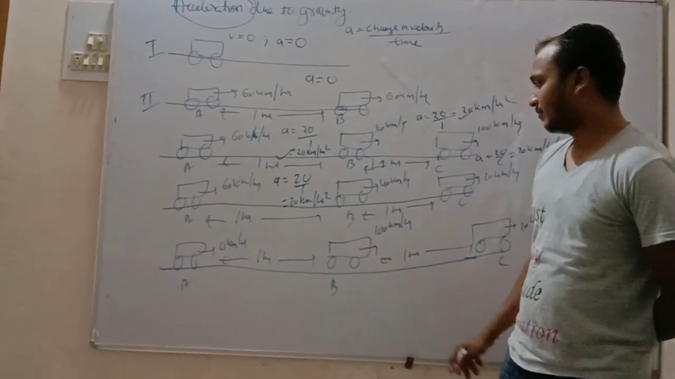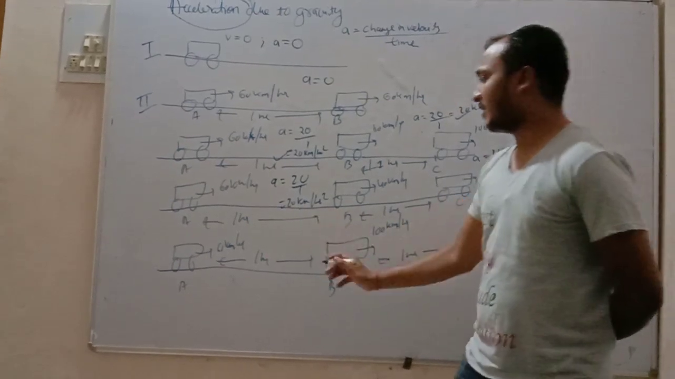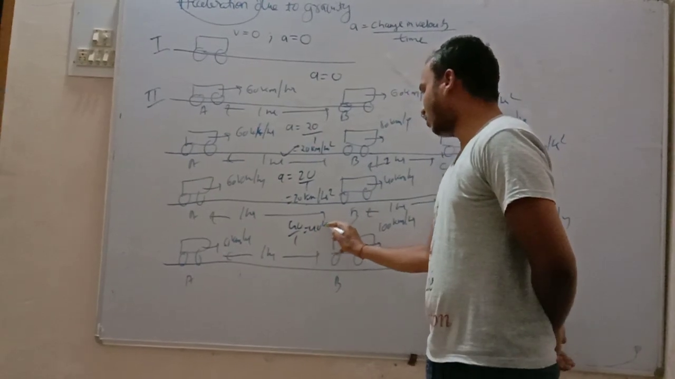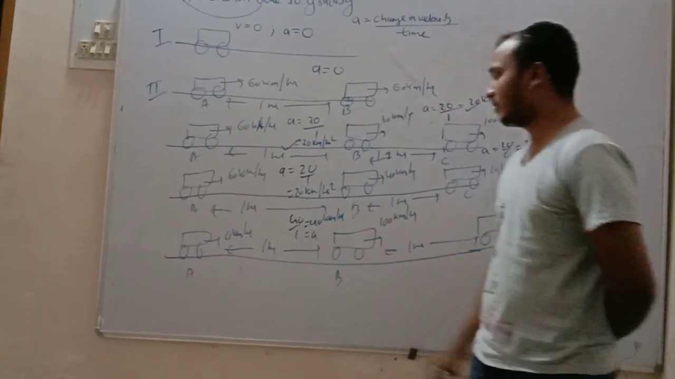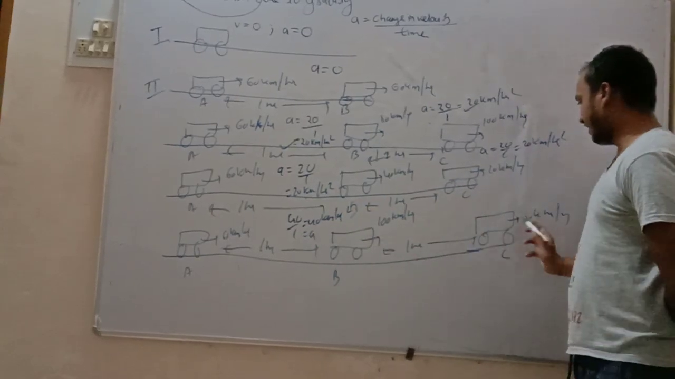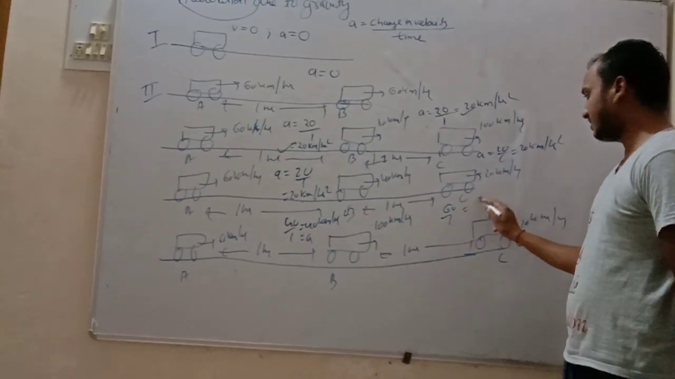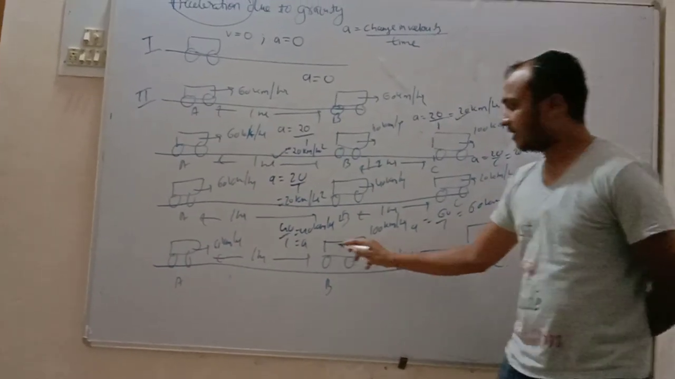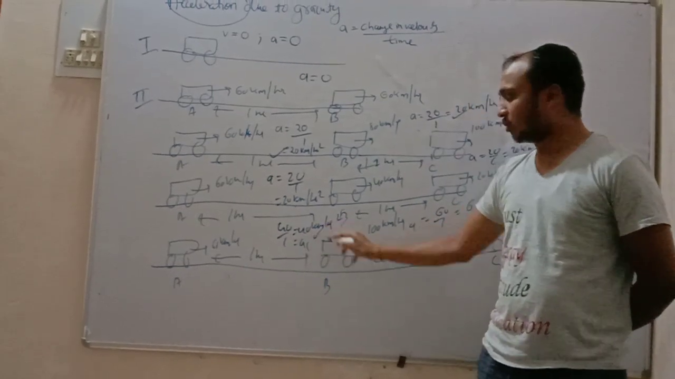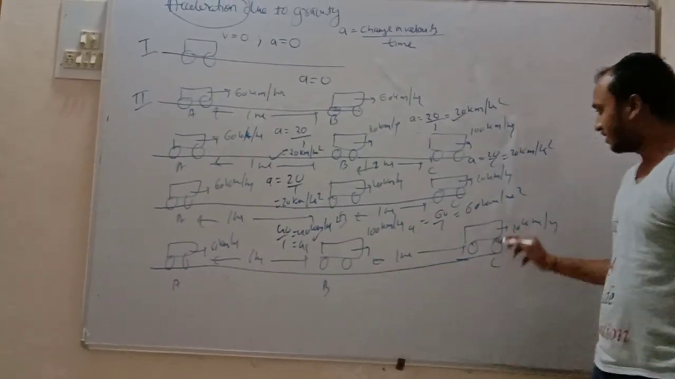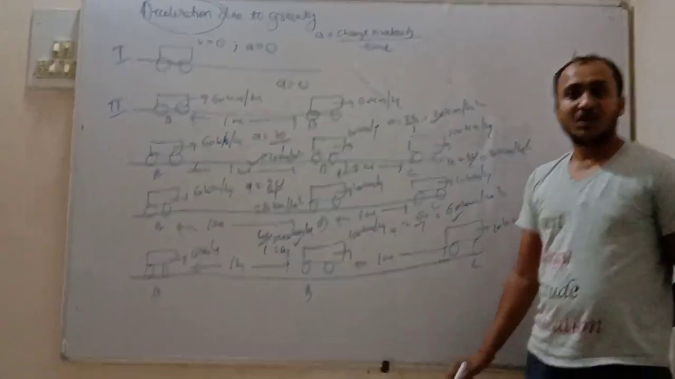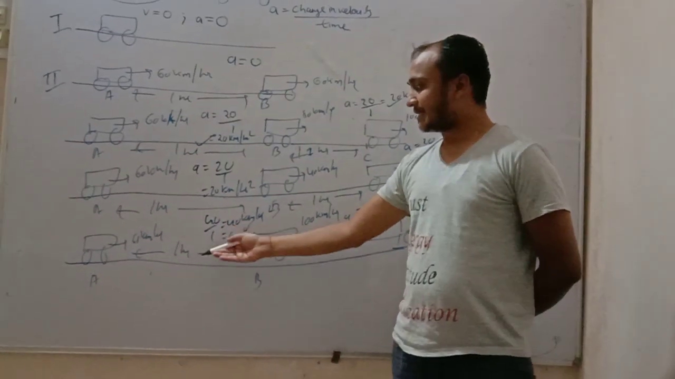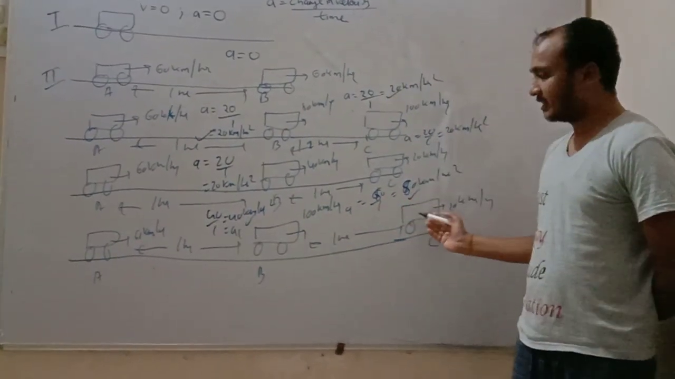Now friends see here. Here 100 minus 60 is 40 by 1. So it is 40 km per hour square. Here acceleration is 40 km per hour square. And here, 100 to 20, it is 60 by 1, it is 60 km per hour square. So the acceleration from A to B is 40 km per hour square, and here B to C it is 60 km per hour square. So friends here acceleration is 40 km per hour square and here 80 km per hour square.